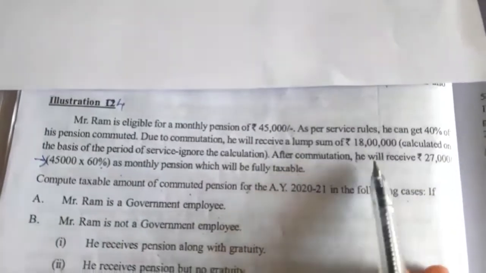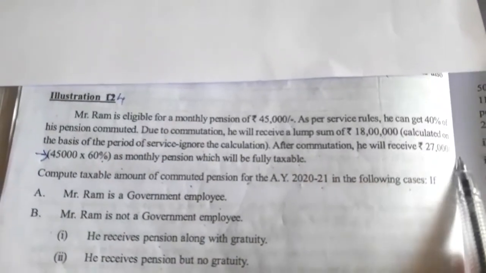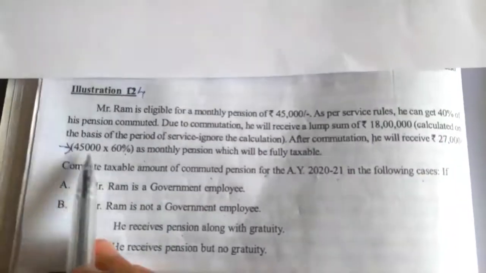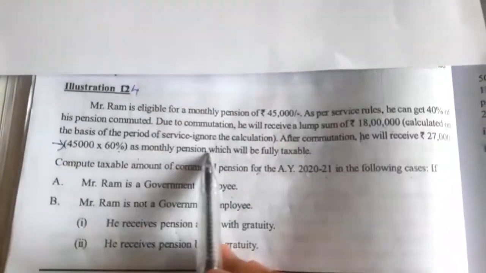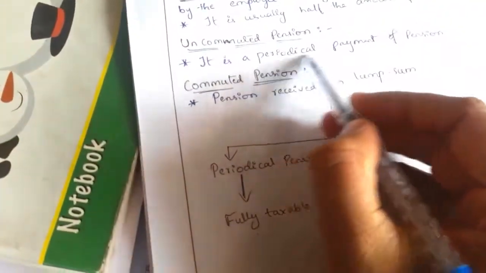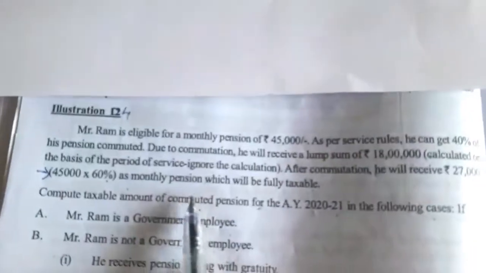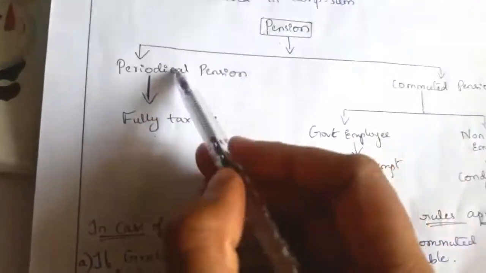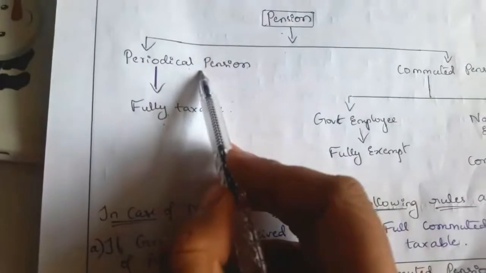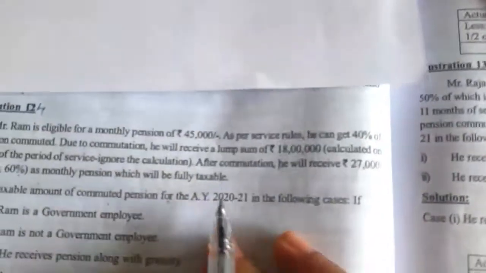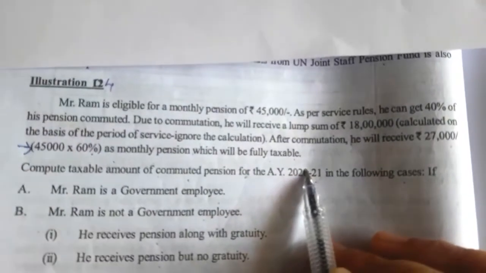That is what is given in the question: after commutation, he will receive 27,000, that is 45,000 into 60%, as a monthly pension, a periodical payment, which will be fully taxable.